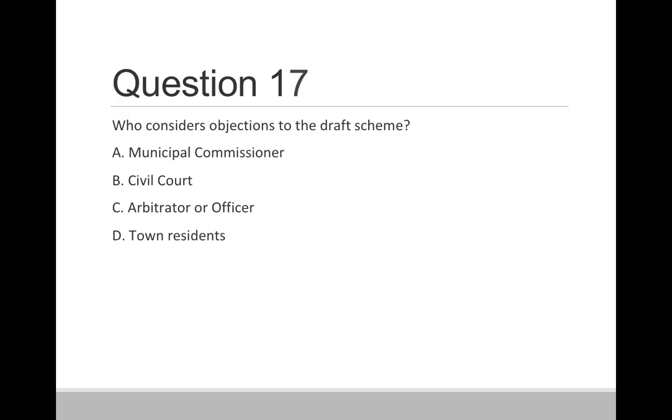Question 17. Who considers objection to the draft scheme? Option A, Municipal Commissioner. Option B, Civil Court. Option C, Arbitrator or Officer. Option D, Town Residents. So correct answer is option C, Arbitrator or Officer.